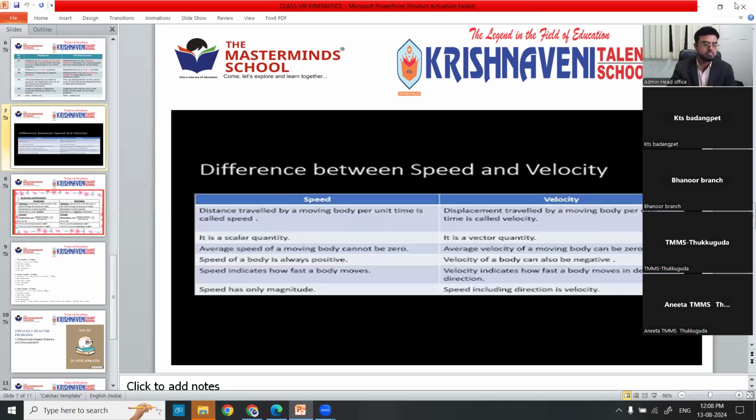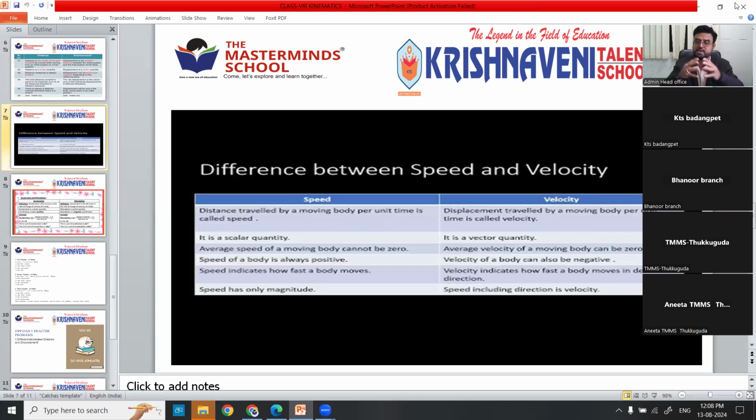So, next class, we'll discuss some more terms like acceleration, deceleration, also called retardation or negative acceleration. After that, we'll see how all these terms are related, like distance, displacement, speed, velocity, acceleration, negative acceleration, time. All of them are interrelated.